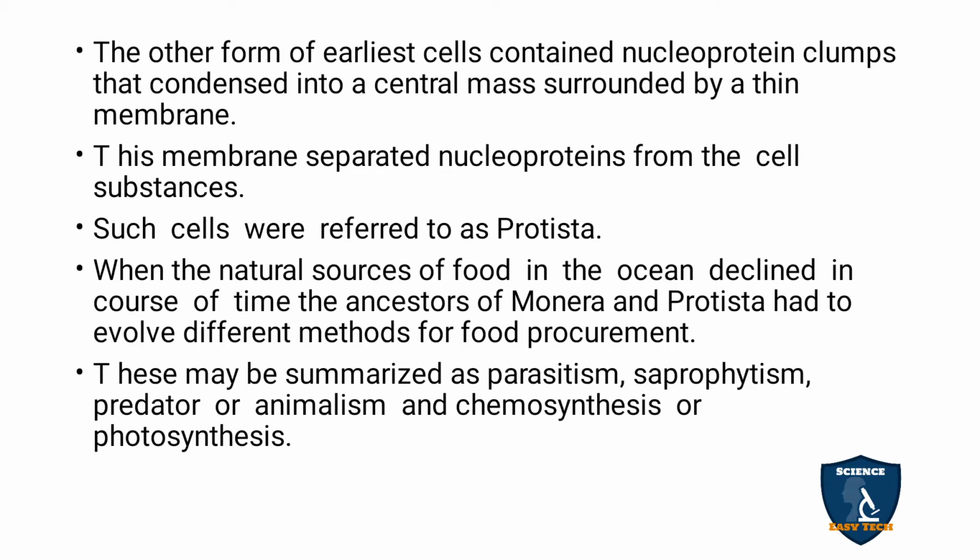The other form of earlier cells contained nucleoprotein in clumps that condensed into a central mass surrounded by a thin membrane. So the nucleoprotein is surrounded by a thin lipid membrane. The membrane separates the nucleoprotein from the cell substance, that is, the nucleus is surrounded by a membrane which separates it from the cell substance. Such cells were referred to as Protista.